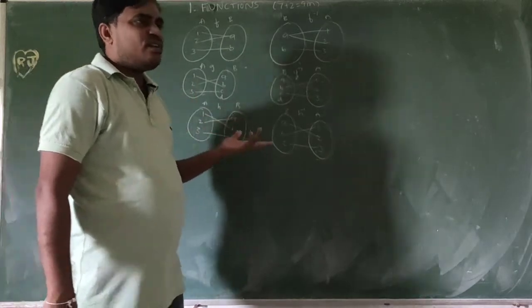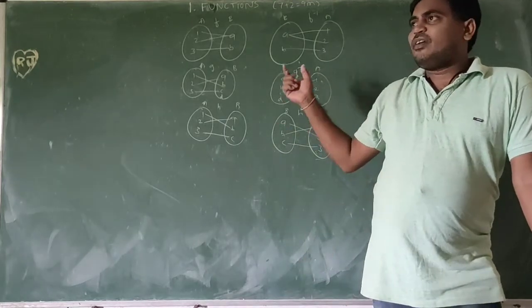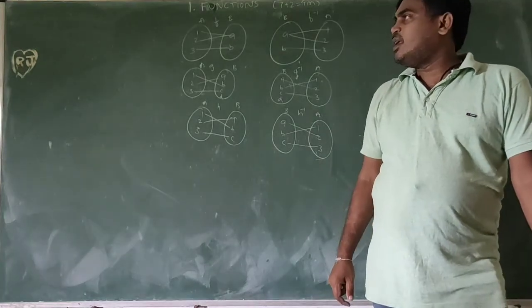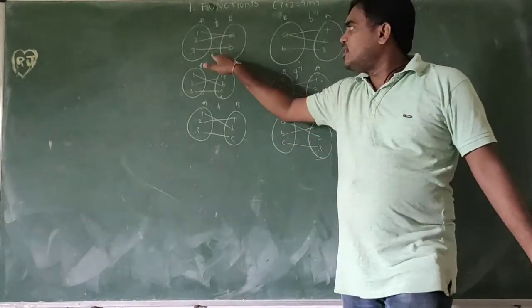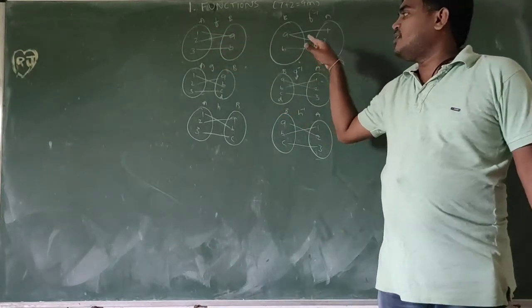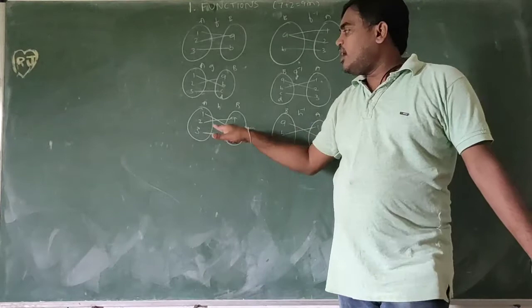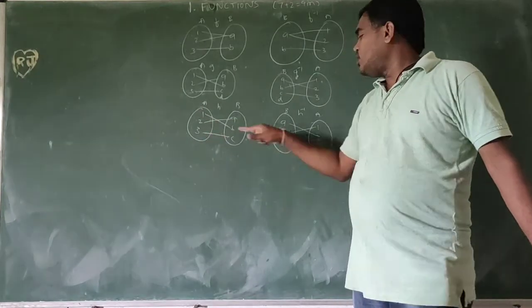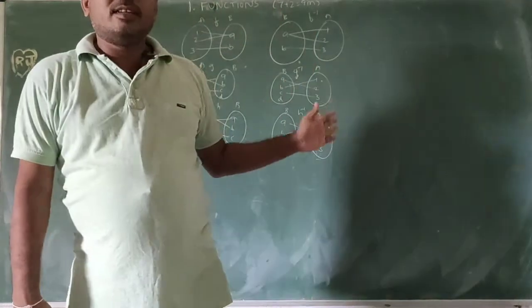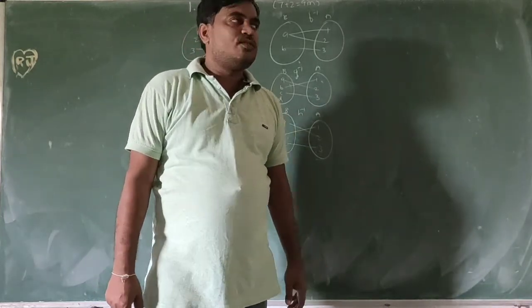So the inverse of a function is also a function when it is a bijection. Only if it is a bijection is the inverse a function. If we observe, the earlier function is onto, but the inverse does not exist. This one is one-one and onto, so it is a bijection. That's why here the inverse exists. So if a function is a bijection, then only the inverse exists, and the inverse function is also a bijection.